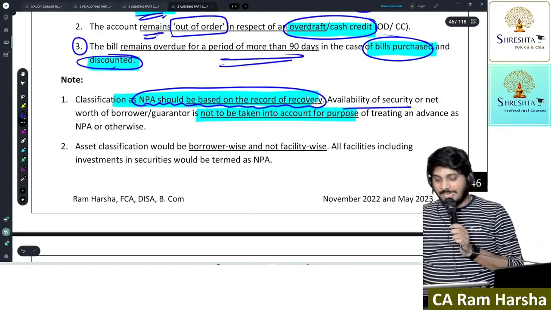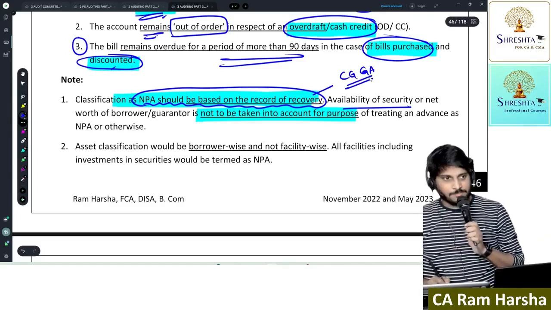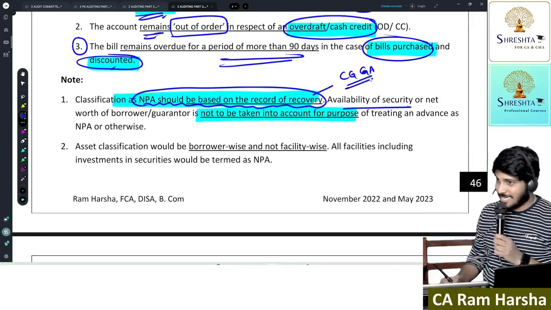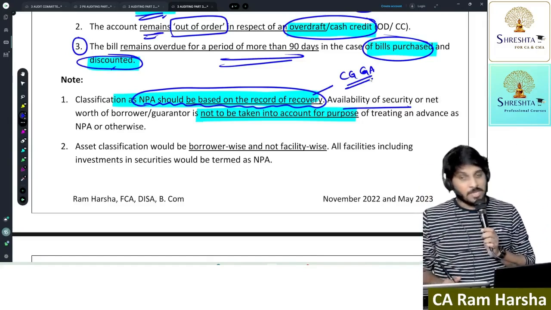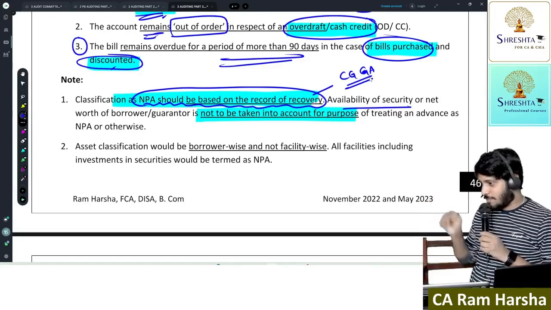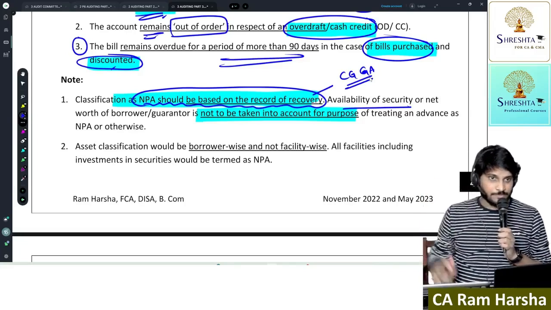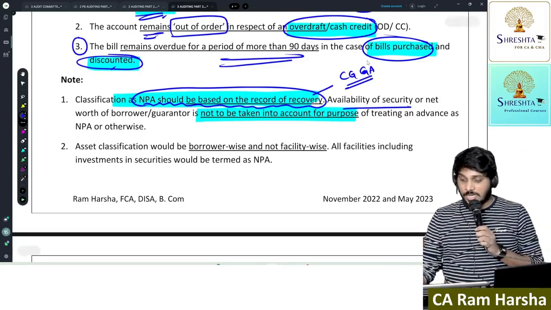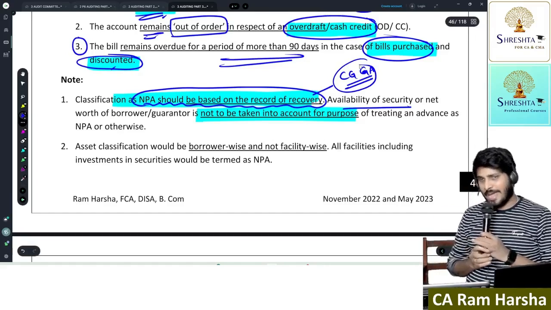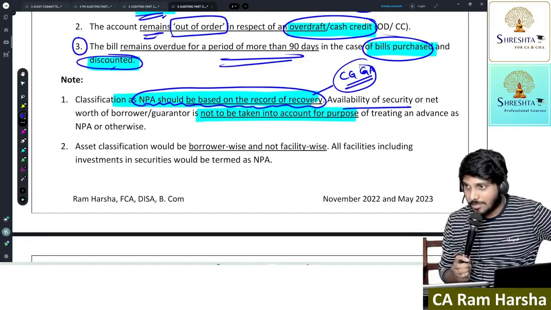However, in case of central government guaranteed loans and advances given by the bank, even though the customer is not paying for more than 90 days, we will not apply the NPA norm. We will not apply the NPA norm because the government has given a guarantee. I am damn sure I will get it from the government. Are you getting the point?